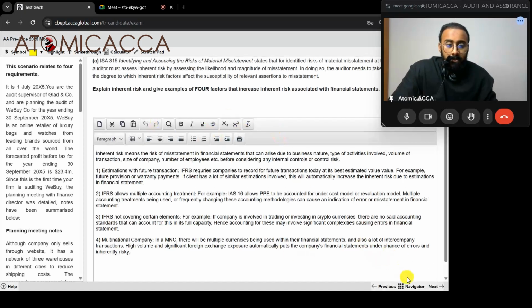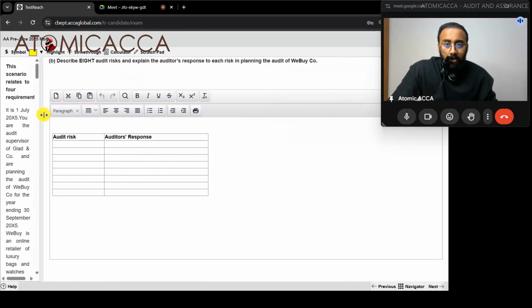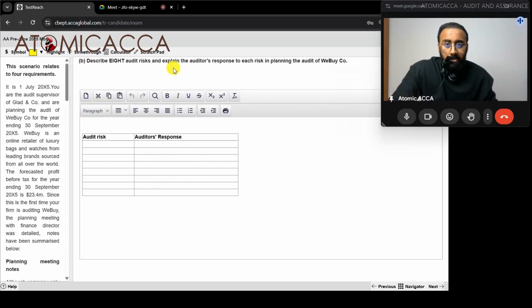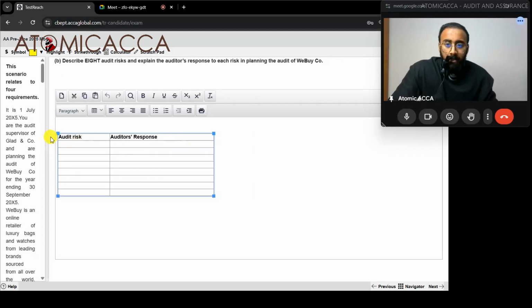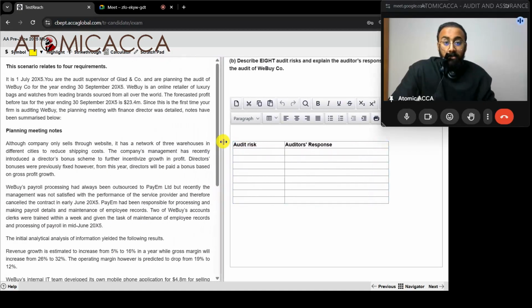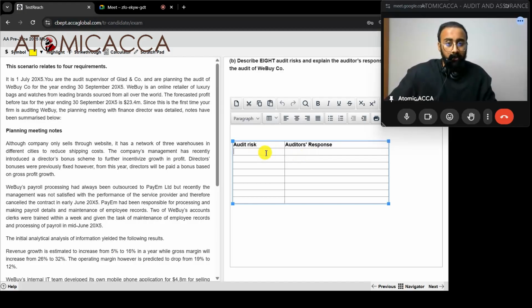This was inherent risk, which we are already done with. Next is audit risk, so this is a general question. We have 8 audit risks, so that's going to be 16 marks, and explain the audit response. Very straightforward. Now we have to use all the tricks that we have learned back in the class. We have 0.5 mark for the identification part, 0.5 mark for the explanation part, and 1 mark for the response part.